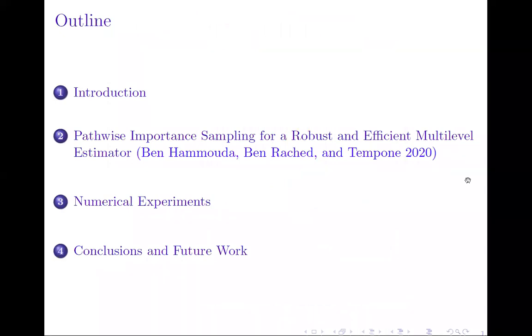So my talk will be structured as follows. First, I will introduce the needed concepts for the understanding of our approach. Then I will explain the main details related to how to design importance sampling for a robust and efficient multi-level estimator. Then I will showcase the advantages of our approach through some numerical experiments. And finally, I will conclude.